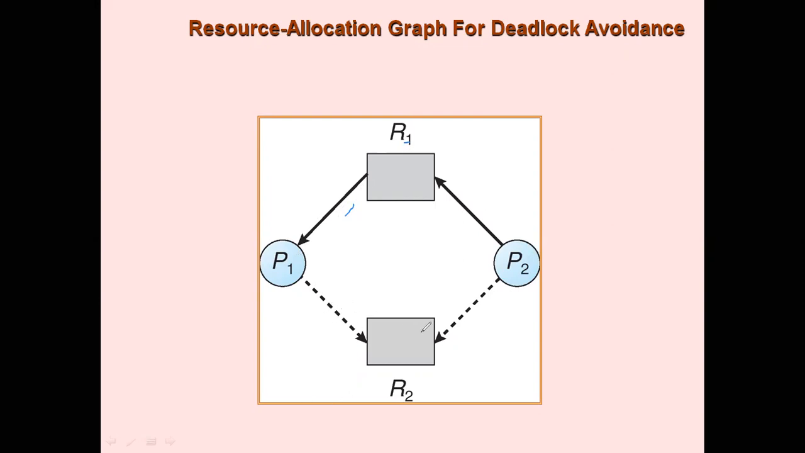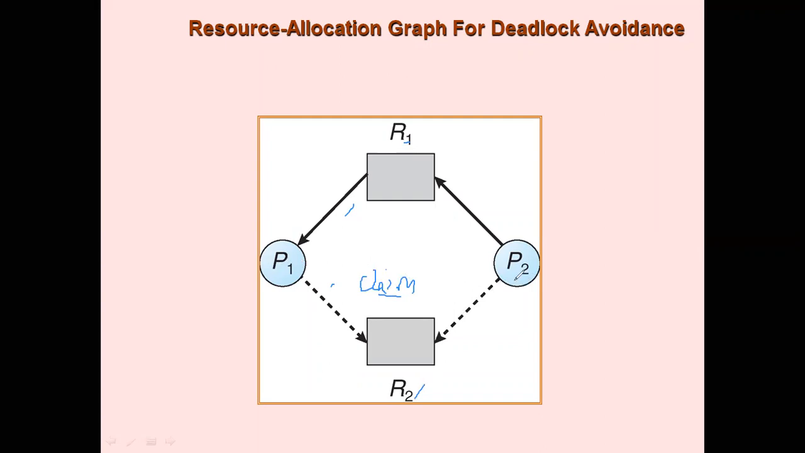Now we have dotted lines over here, right? These are called claim edges. What are these claim edges? Claim edges indicate that there is a possibility of P1 requesting R2 in the future. Similarly, there is a possibility of P2 requesting R2 in the future. So remember, they are called claim edges. Pardon me for the slow writing. These dotted lines indicate that P1 and P2 can claim the resource R2 in the future.